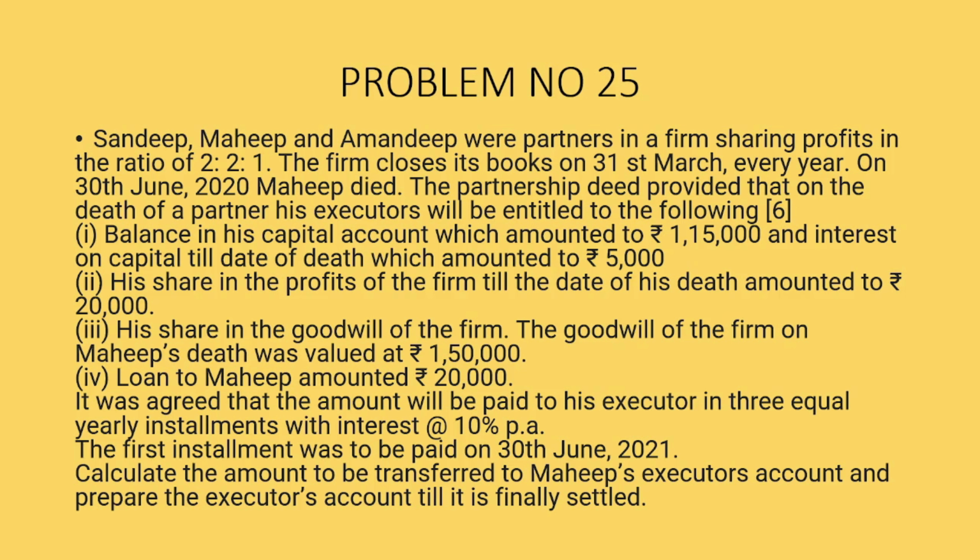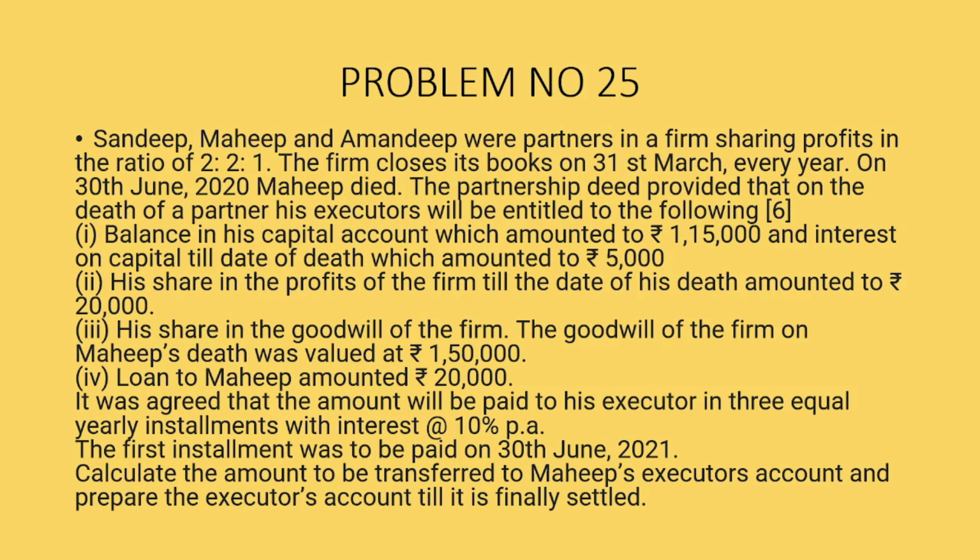Now problem number 25. Sandeep, Mahip and Amandip were partners in a firm sharing profits in the ratio 2:2:1. The firm closes its books on 31st of March every year. On June 30, Mahip died.